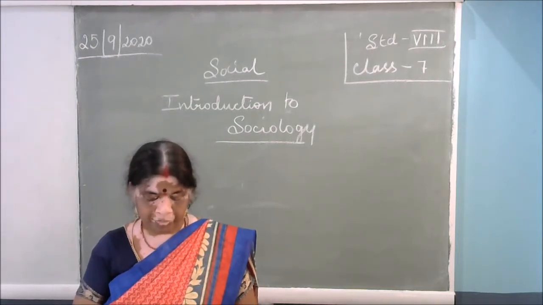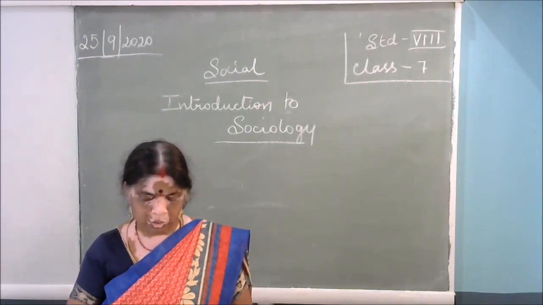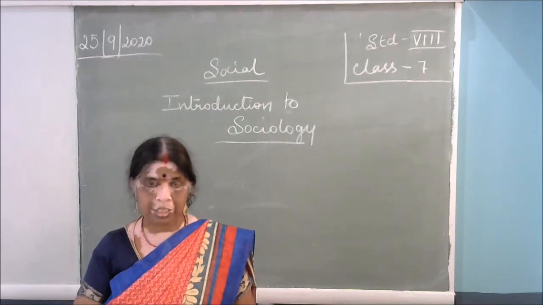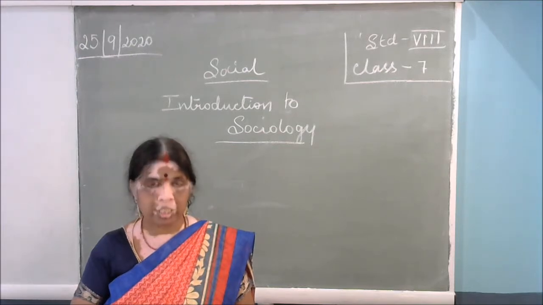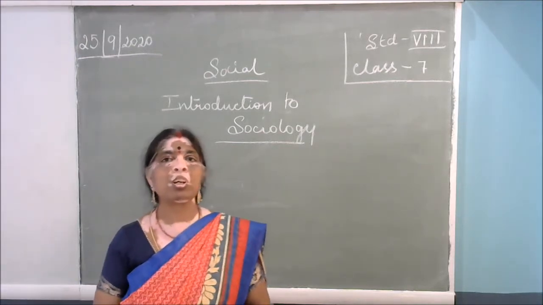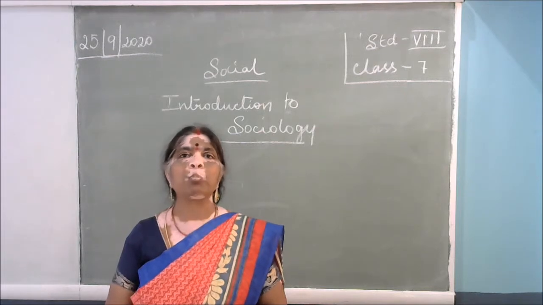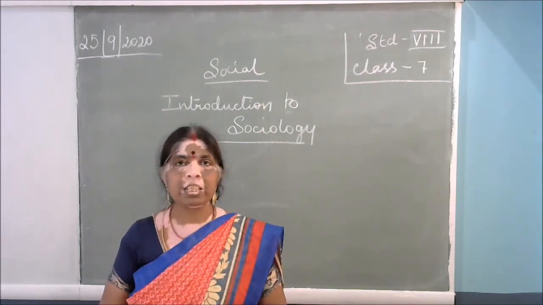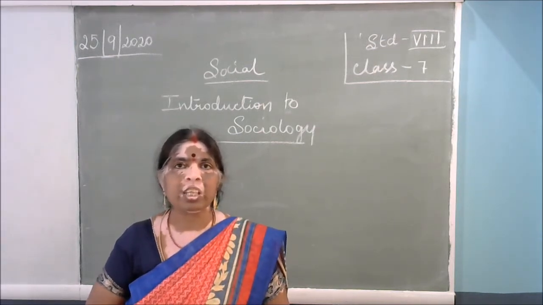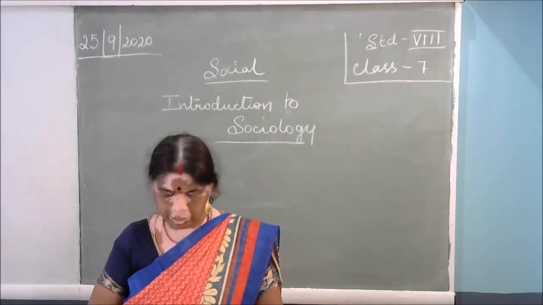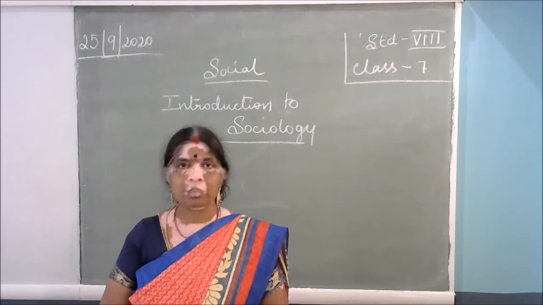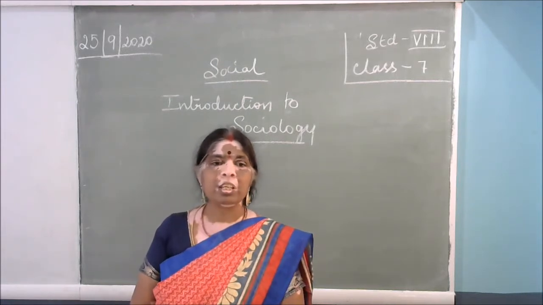So the first one: sociology studies human society scientifically, meaning sociology constructs a systematic body of knowledge of human society with its scientific study. This aids progress in other fields of human life, meaning it gives progress in human life.